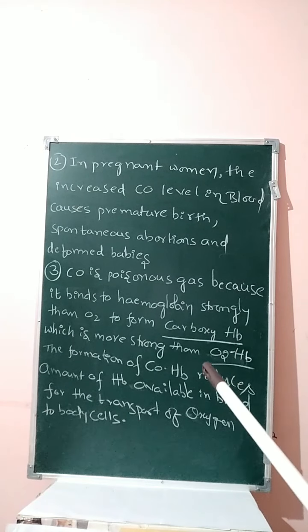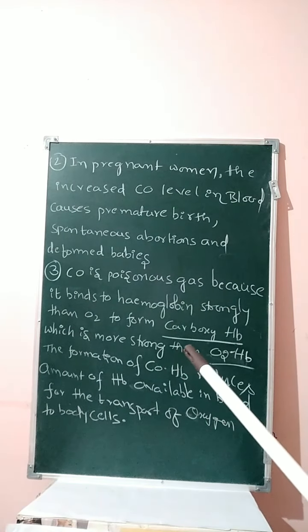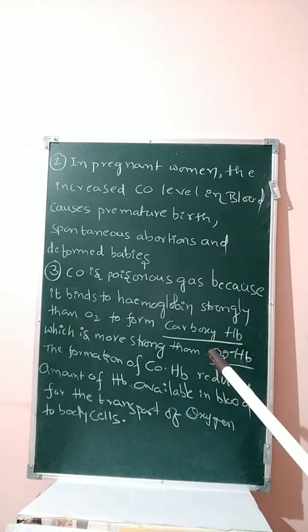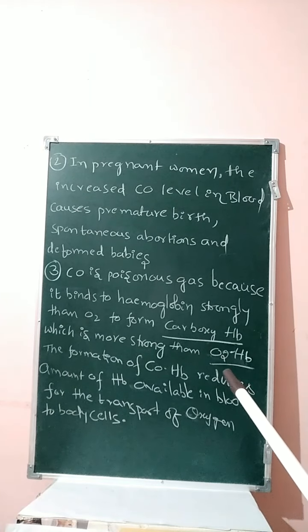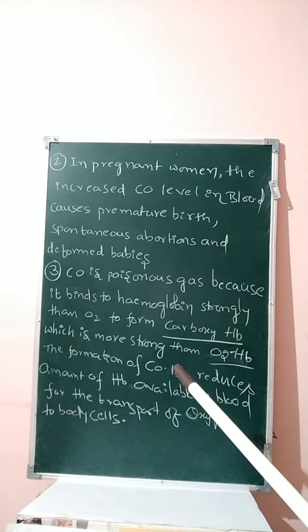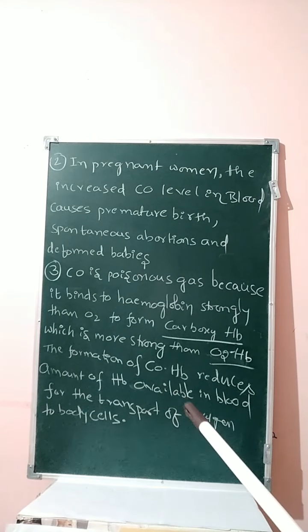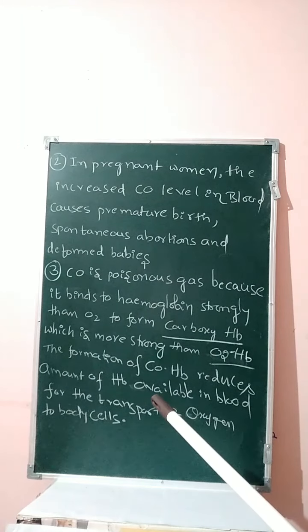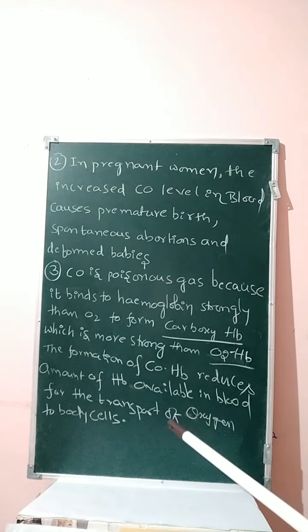Very important application, students, from the examination point of view. Carbon monoxide is a poisonous gas. Justify your answer. Okay. When hemoglobin combines with carbon monoxide, what product is formed? Carboxyhemoglobin. If carboxyhemoglobin is formed, what happens? The concentration of hemoglobin will decrease. Then the transport of oxygen to the body cells will decrease.